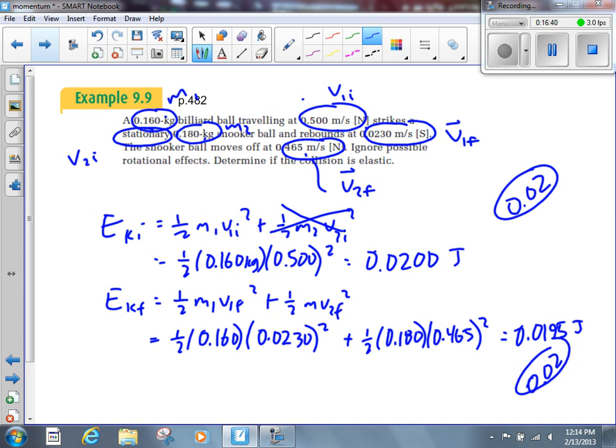How much do these billiard balls squish when they hit each other? Very little. And if they don't squish very much, then there's very little energy conversion taking place. And if there's very little energy conversion taking place, then we're going to have very little kinetic energy lost.